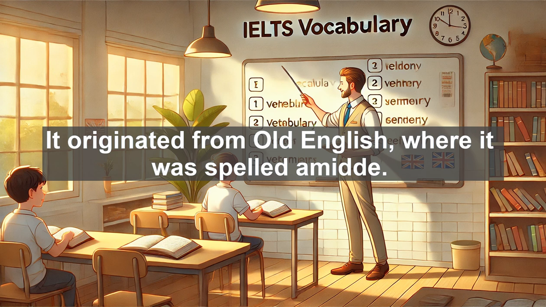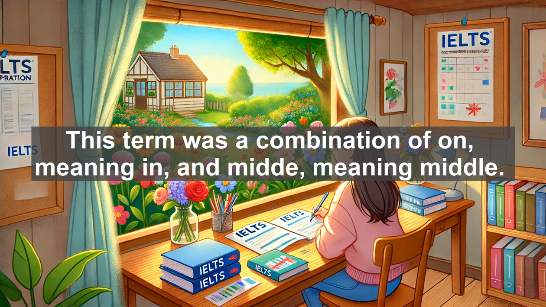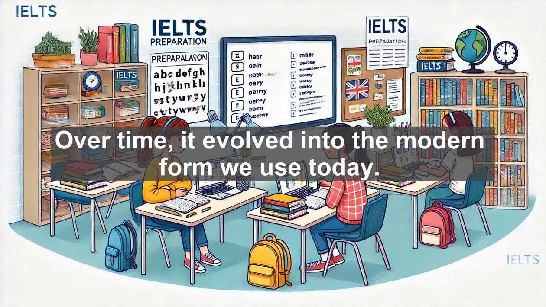Word history. The word amid has an interesting etymology. It originated from Old English, where it was spelled amid. This term was a combination of on, meaning in, and midde, meaning middle. Over time, it evolved into the modern form we use today.